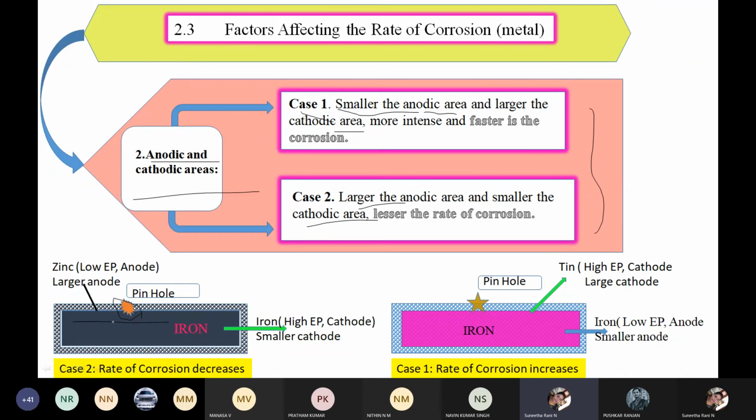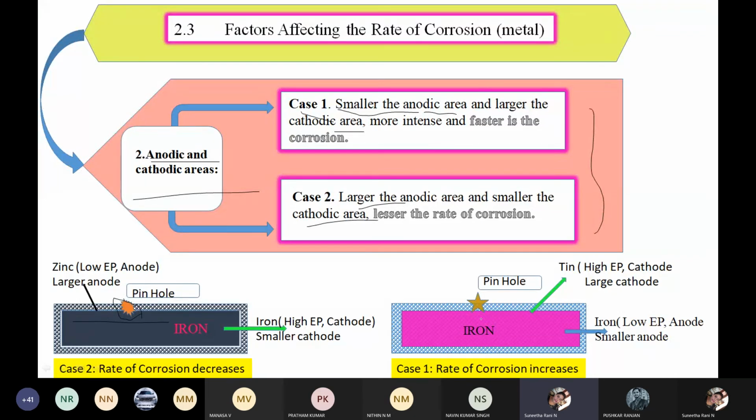In case 2, there is a hole, a maximum hole is present. You can see clearly the hole is present. This acts as an anode because of larger aeration, it is directly interacting with the oxygen. Hence the anode area is large and the electrode potential is less here. And the other remaining portions act as the cathode. This means it has a larger anodic area.